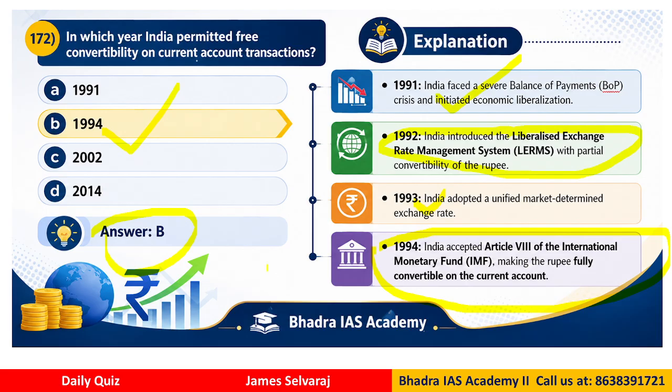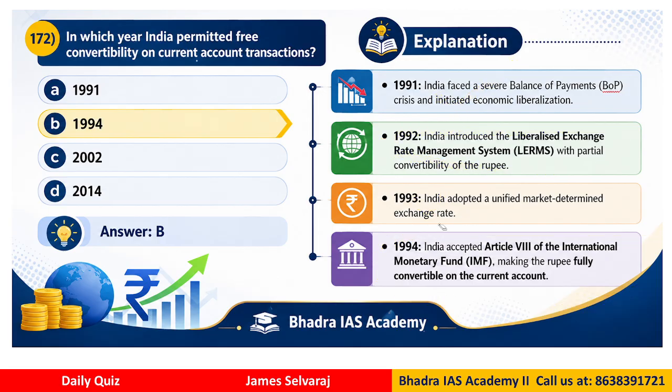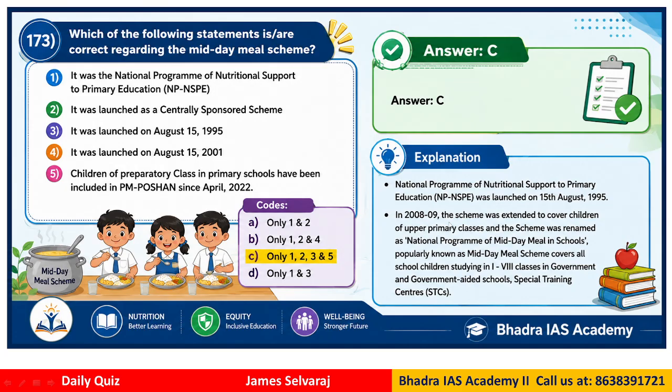So we have two accounts, current and capital. So in 94, India made this free only for the current account trade. Okay, so the answer therefore is B. 173. Which of the following statements is correct regarding the midday meal scheme? Okay, so these kinds of schemes can be asked in many common exams like SSC, banking, etc.